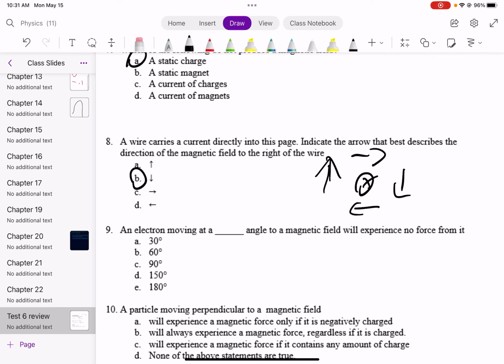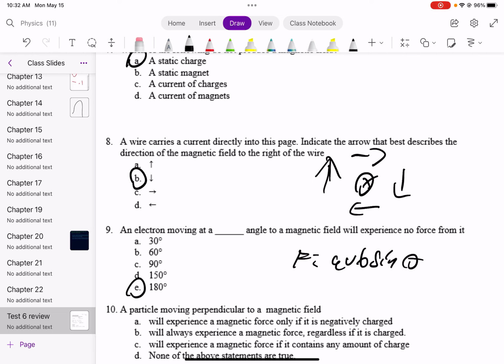An electron moving at a blank angle to the magnetic field will experience no force acting on it. So this is an application of F equals QVB sine theta. The place where F equals 0 is going to be where sine theta equals 0. Sine theta equals 0 when theta equals 180 degrees. Conceptually speaking, the way you know this is that whenever the charge is moving either with the magnetic field or directly against the magnetic field, there is no force on it, because sine of 0 equals 0 and sine of 180 equals 0.